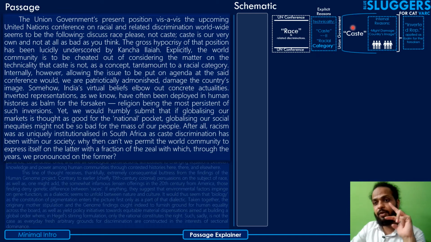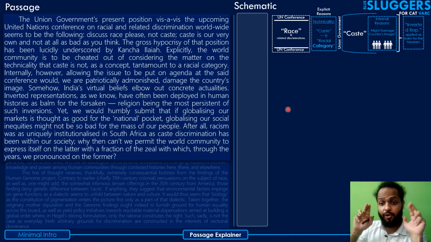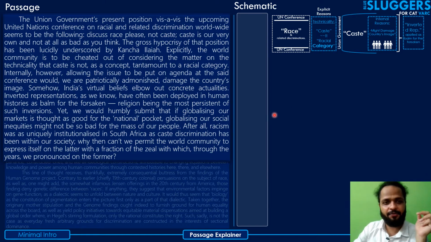But the government has inverted the idea. It says that it is not good for you if we discuss this caste discrimination at the conference, because then it will damage the image of your own country. And that's what the author is commenting on. He says that inverted representations like these, the it's-for-your-own-good idea, as we know, have often been deployed in human histories as balm for the forsaken.